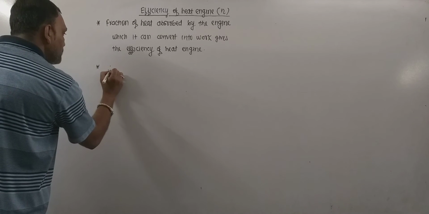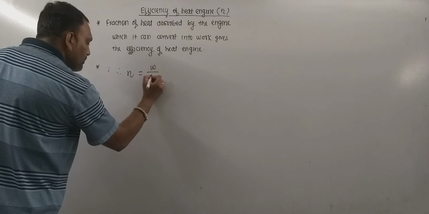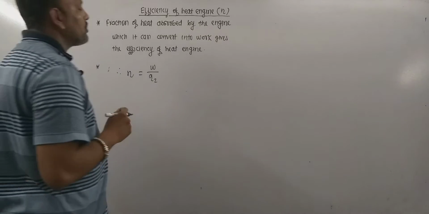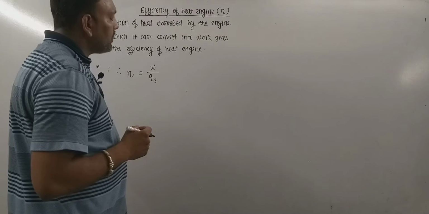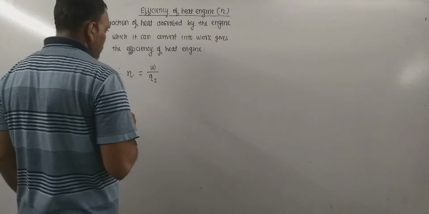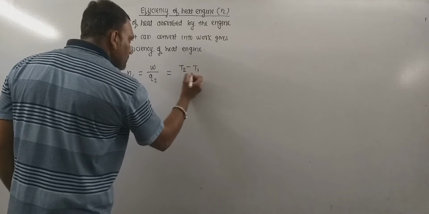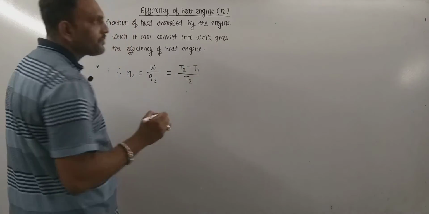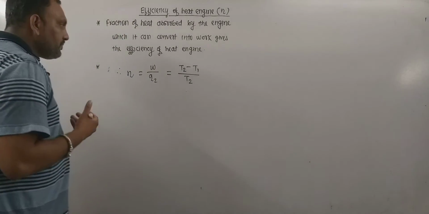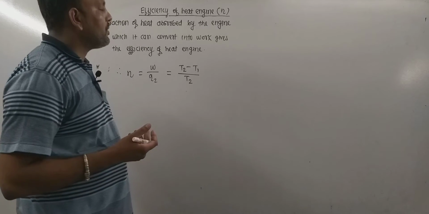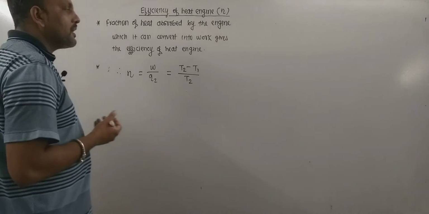So efficiency of engine can be given as efficiency is equal to work done upon Q2. So Q2 is the amount of heat supplied and on account of which W is the work done. So this can further be given as T2 minus T1 upon T2. So remember, we are supplying the certain amount of heat at certain temperature, say T1. So the final temperature has become T2.